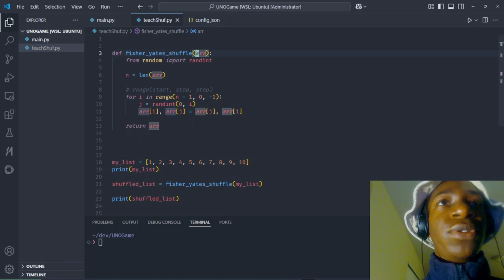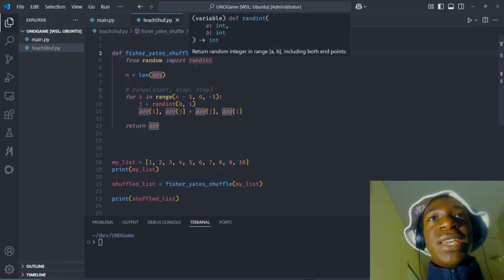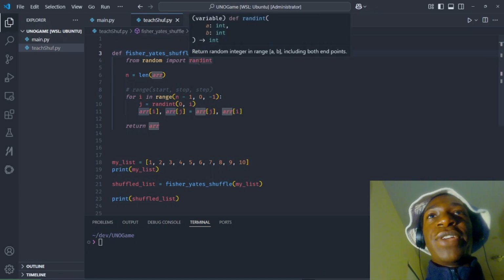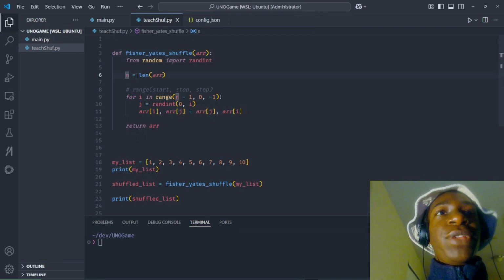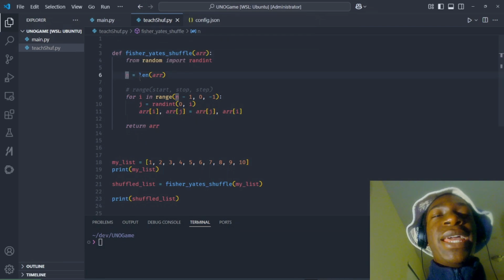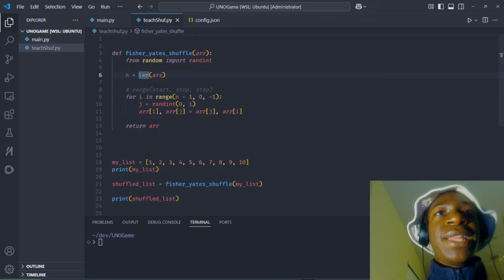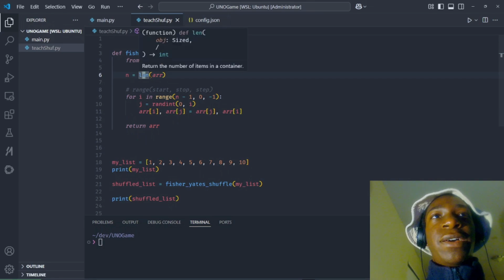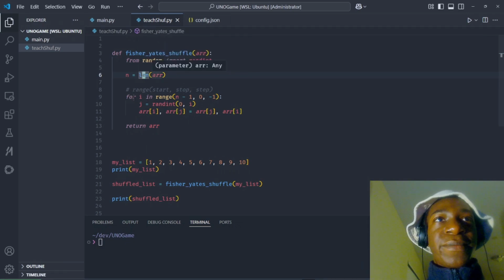And then, like we did, from random import randint, import the random integer function, which returns a random integer in the range a and b, including both endpoints. Okay? And so first, we need to make a variable called n, and what's stored inside that variable is the length or size or the total amount of items within that array or list. That's simply what len does.